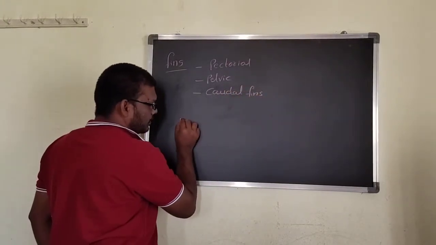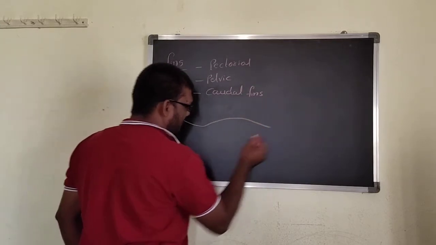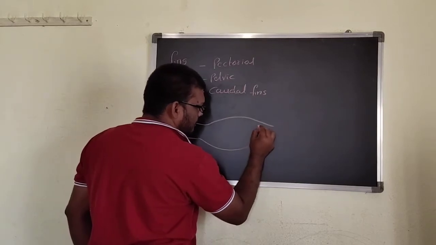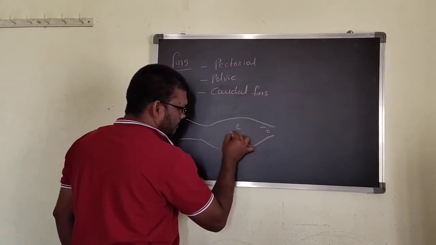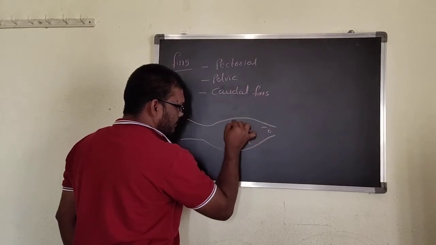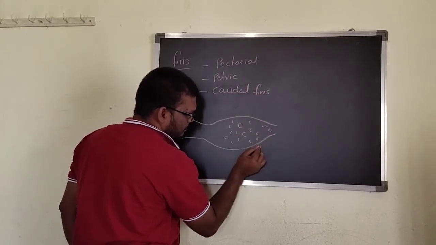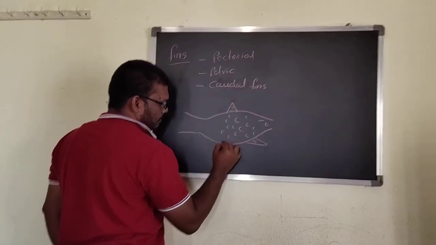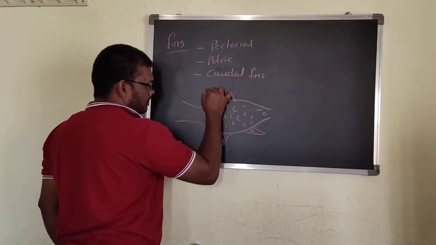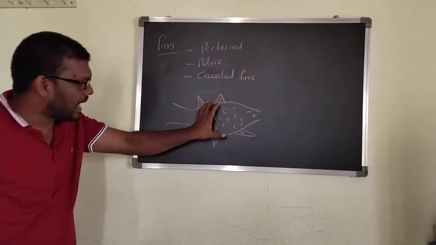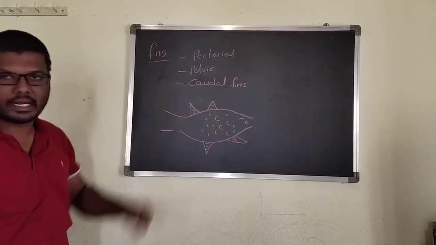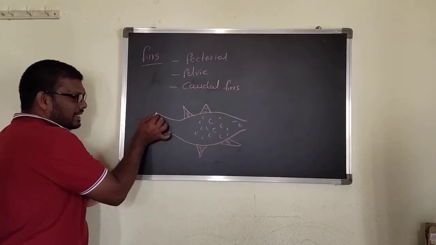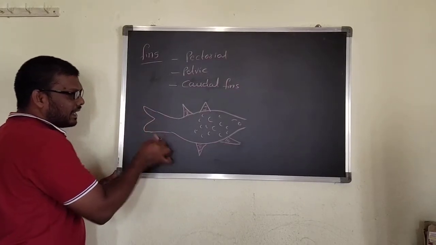The anterior fins are called pectoral fins, the posterior ones are called pelvic fins, and the fins on the tail side are called caudal fins.